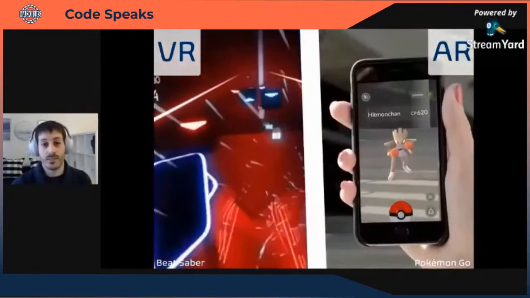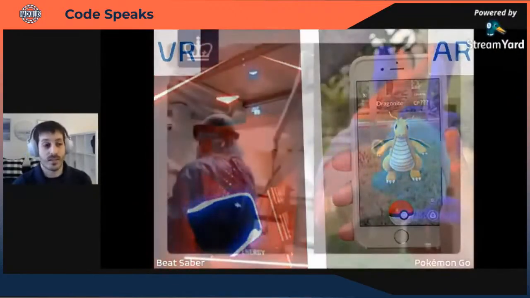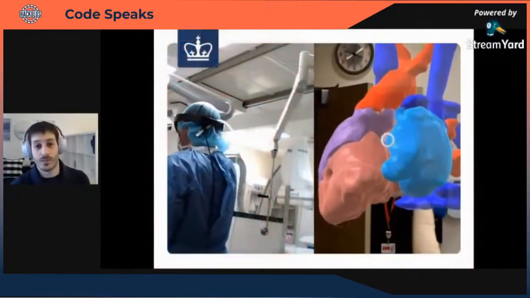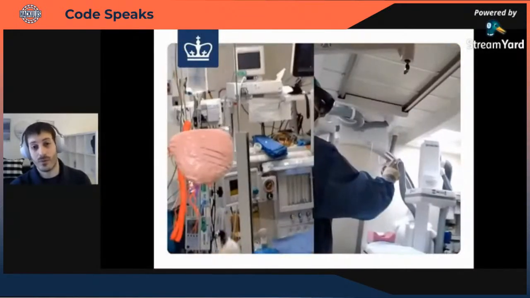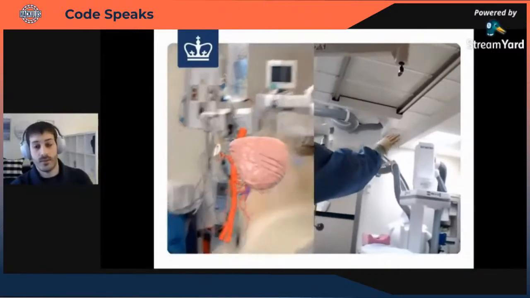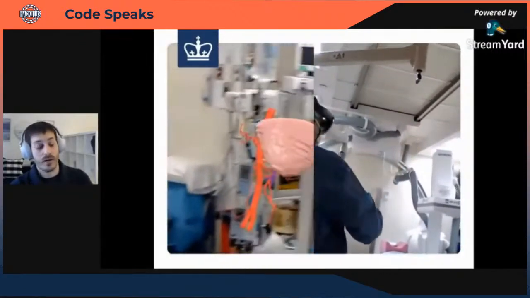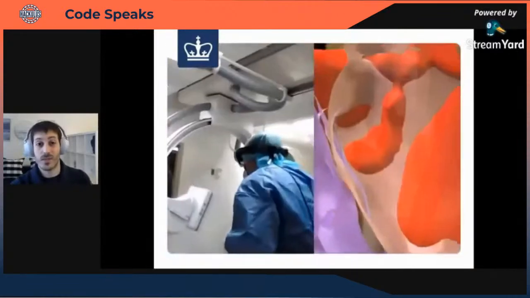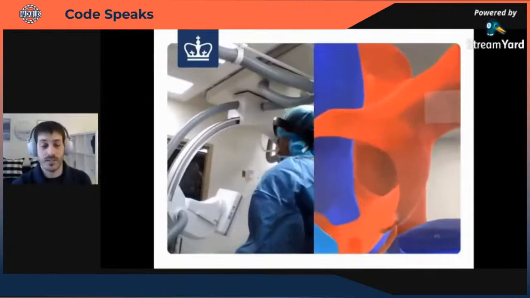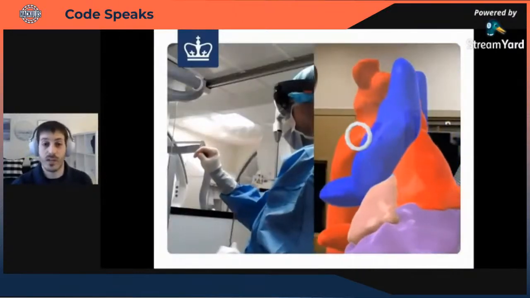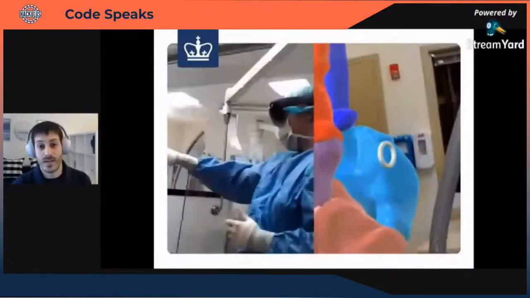Now, another example of this, something that's really close to my heart, as the pun is definitely intended. This was my thesis project back at Columbia University. We took CT and MRI scans in 2D, converted them into 3D models, put them on the smart glasses for the physician to wear, and then the physician was able to see the patient's heart floating above them during surgery. And it was an amazing experience that basically allowed the physician to get this 3D reference map of the patient's anatomy in real time.